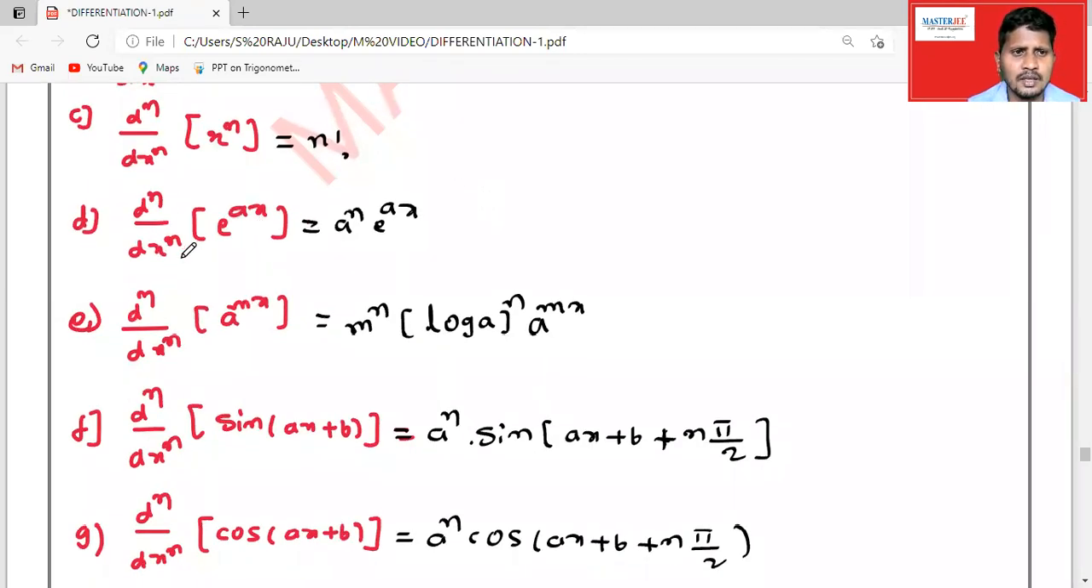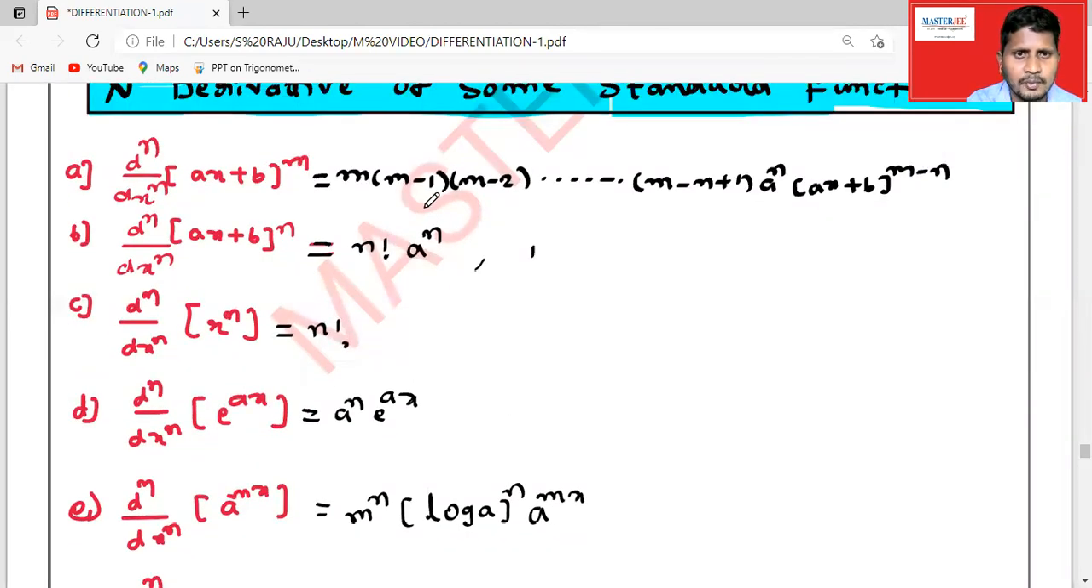So d^n/dx^n of e^x is e^x. What is the derivative of the exponential function a^(mx)? If we differentiate n times, we get m^n (log a)^n a^(mx).